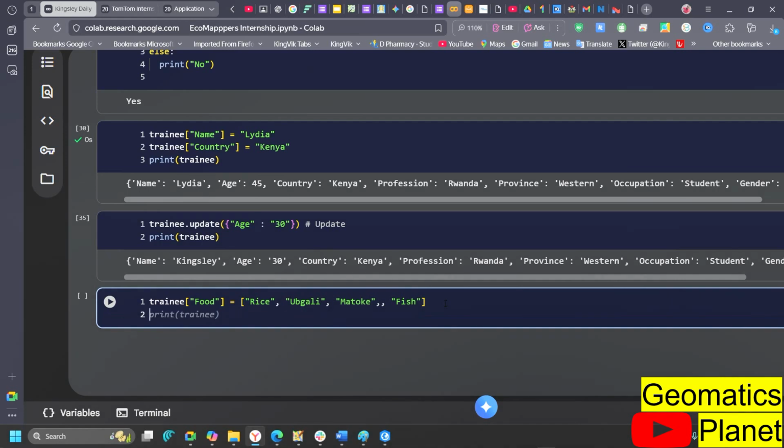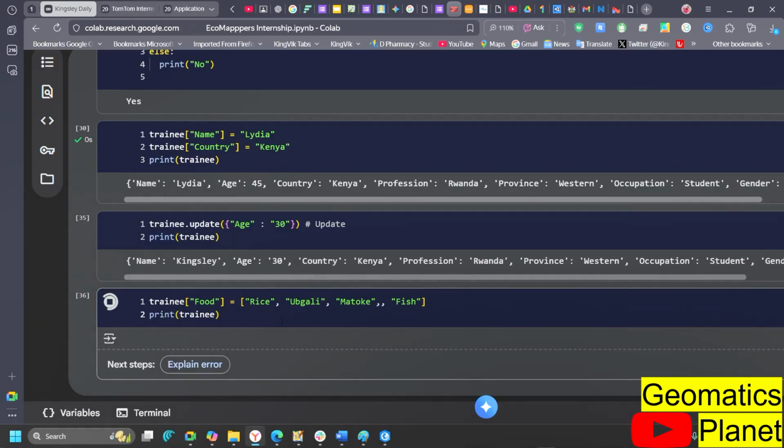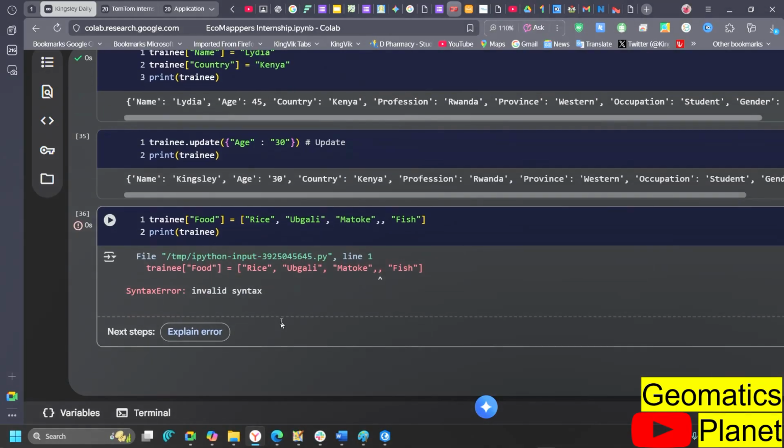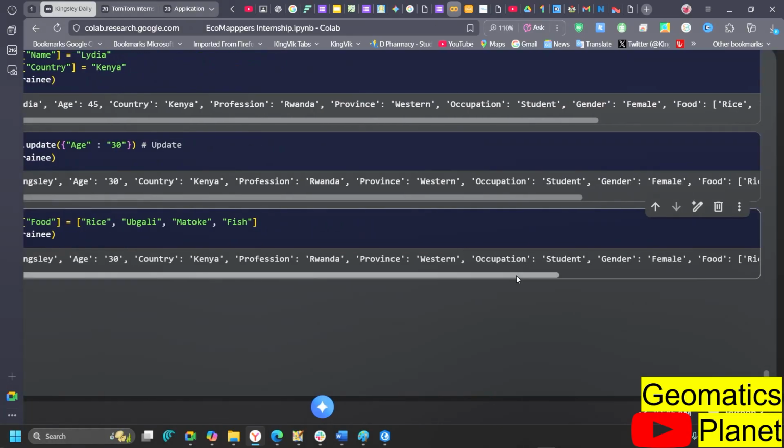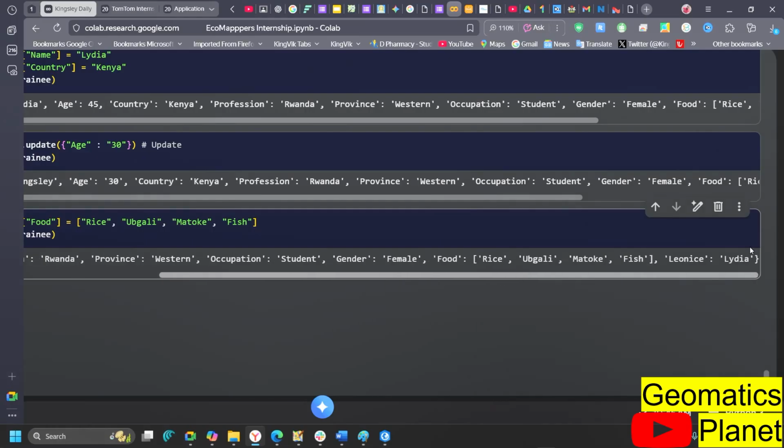So this is when I want to replace with this thing. So if I go ahead and print the trainee, what am I supposed to have here? So you can see here that okay, that was a mistake, my bad. So you can see here that if I run this and go down here, we have updated this thing from normal food down to fish. So you can see fish here, having fish under it. So this is a way we can update our